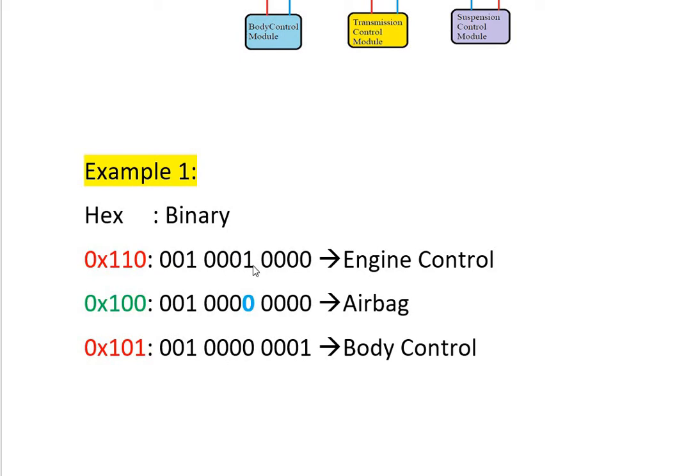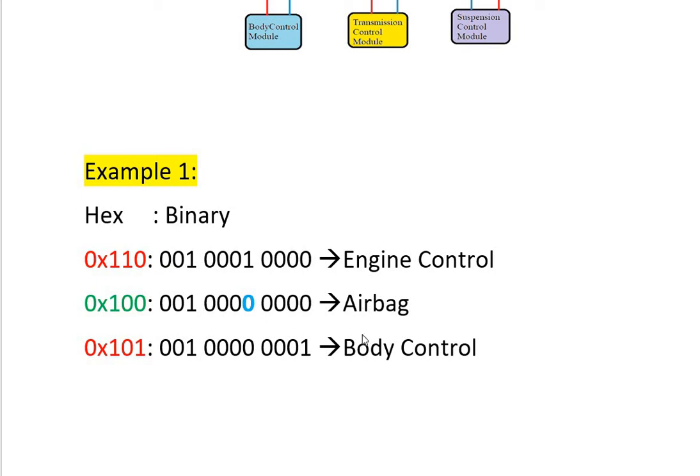Now we can see here in the engine control ECU we receive the recessive bit, which is the lowest priority. And for the airbag ECU and body control ECU, we receive the dominant bit, which means higher priority. So in this case, the engine control module will lose the bus access. And here, airbag and body control module will still continue to contend for the bus.